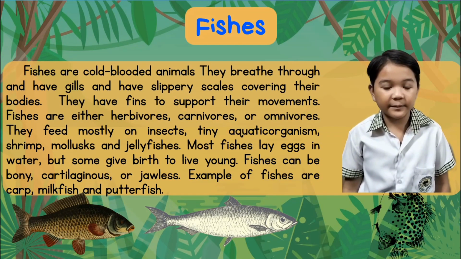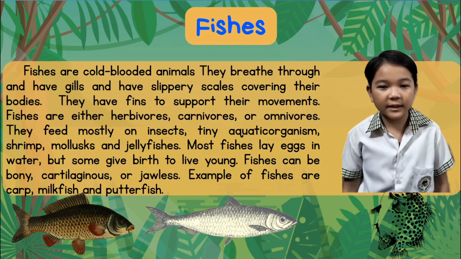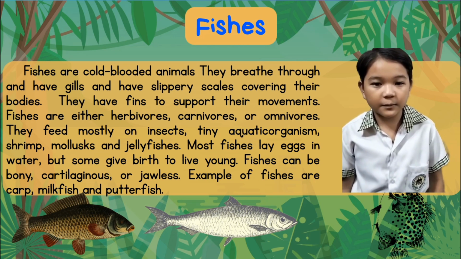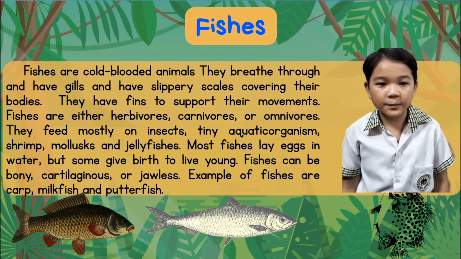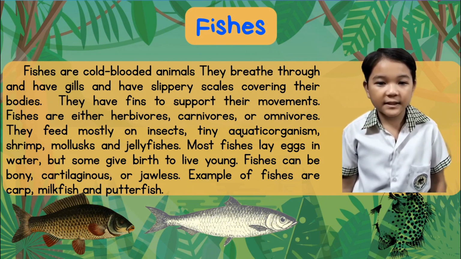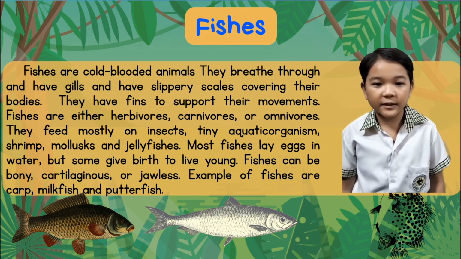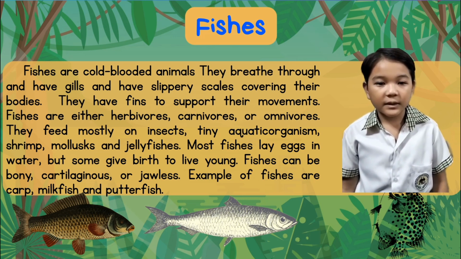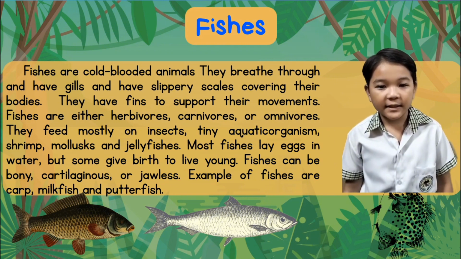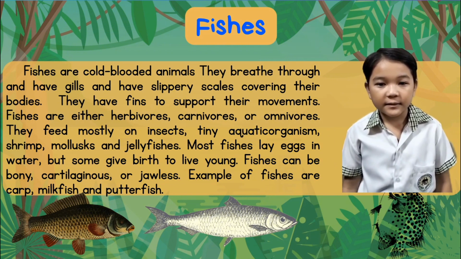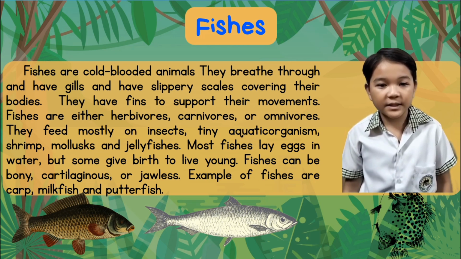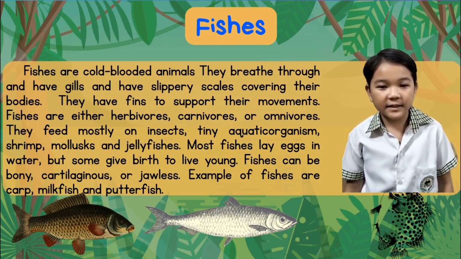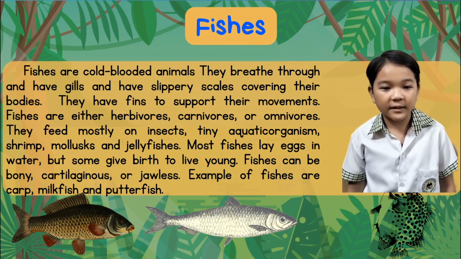Fishes are cold-blooded animals. They breathe through gills and have slippery scales covering their bodies. They have fins to support their movements. Fishes are either herbivores, carnivores, or omnivores. They feed mostly on insects, tiny aquatic organisms, shrimp, mollusks, and jellyfishes. Most fishes lay eggs in water, but some give birth to live young.